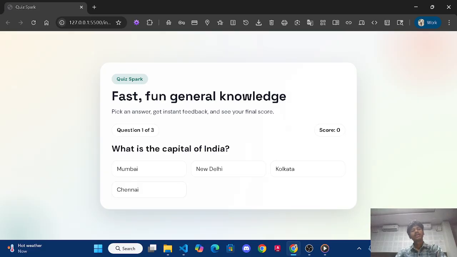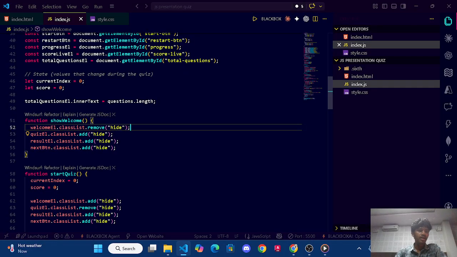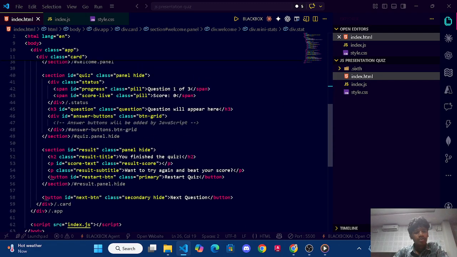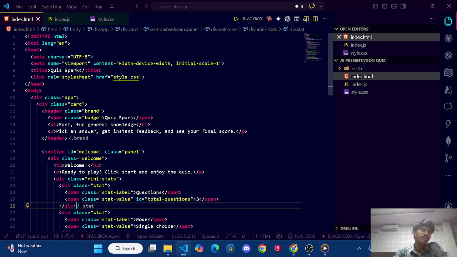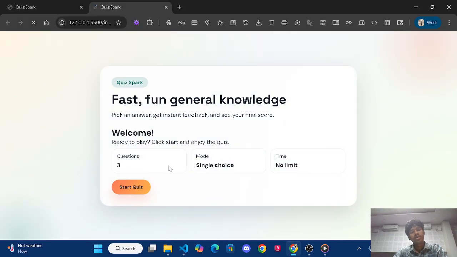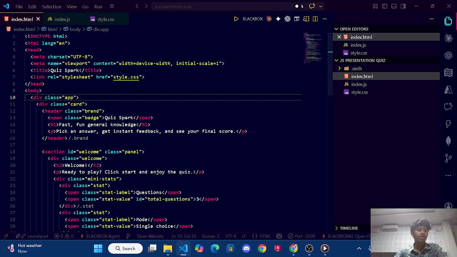So that is my UI, and now let's see how it works in code. Let's start with the code explanation. This is my index.html, because I did HTML about three months ago, and I also did CSS. So let's open it. As you can see, it is my project. Let's explain the code.